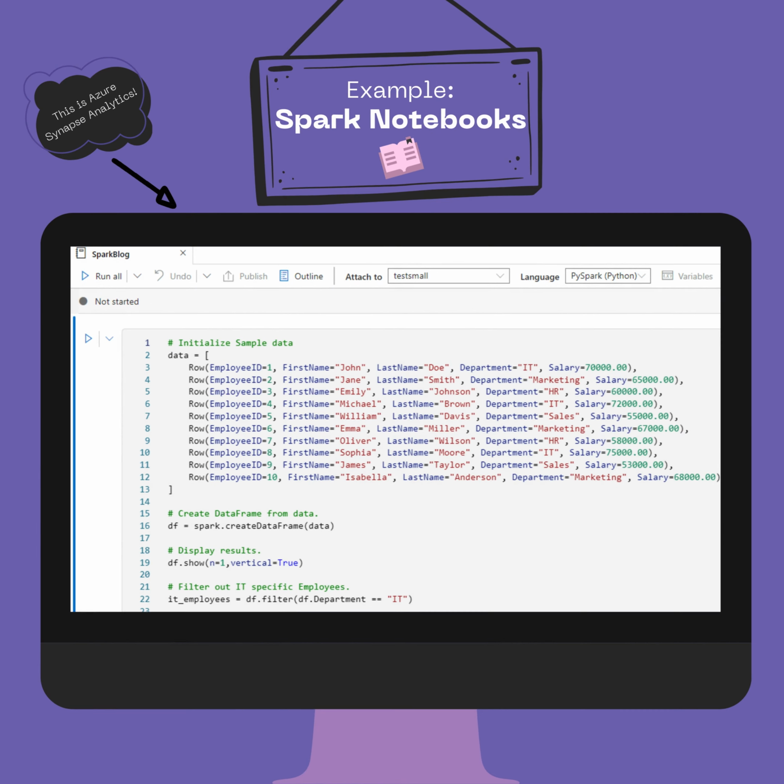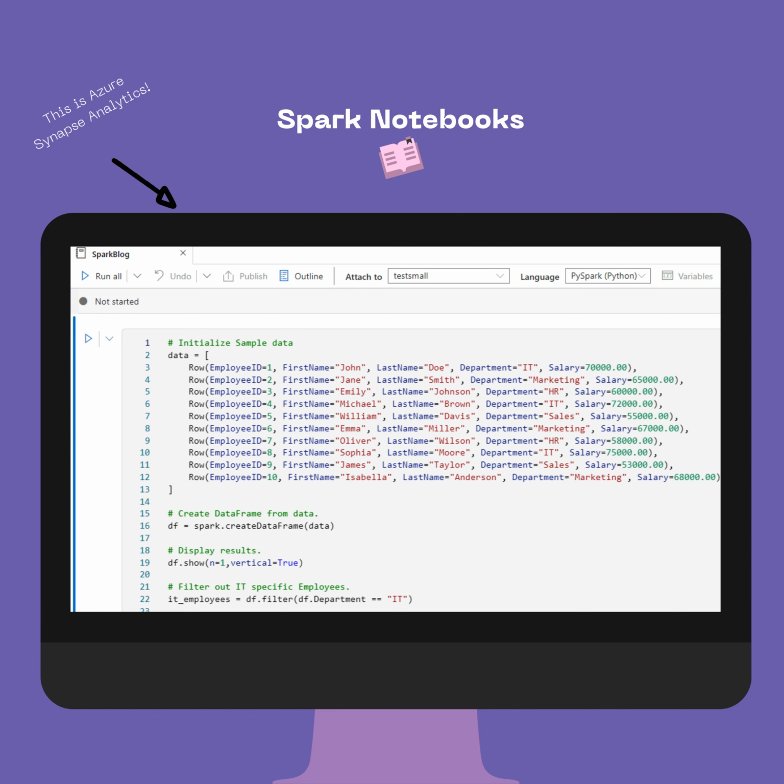Here's an example of Spark code in a Python notebook. It demonstrates data initialization, conversion to a Spark data frame, and filtering to a specific department within that data.